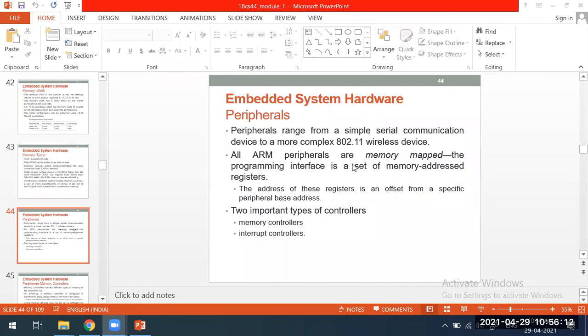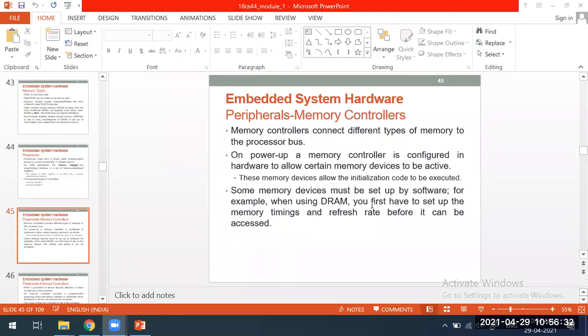In this, there are specialized peripherals called controllers. They have some work. There are two controllers: one is the memory controller and the other is the interrupt controller. What is this memory controller? There is a memory. Is there a single memory? No, there are multiple memories. ROM is there, RAM is there, flash, it can be SRAM, DRAM, so many types of RAMs. For all the RAMs to be active, someone has to inform them.